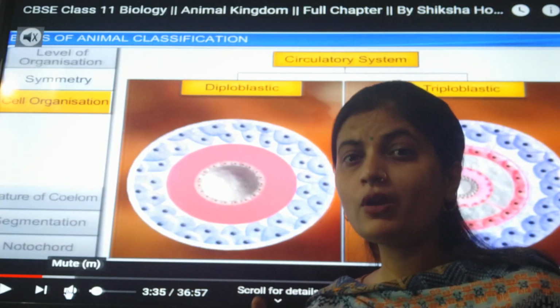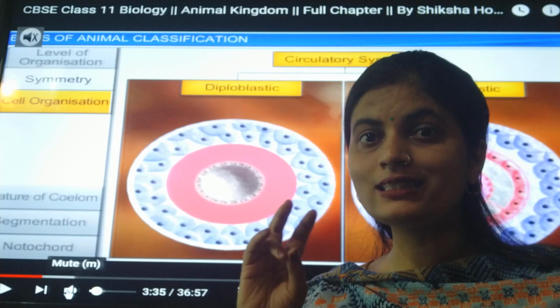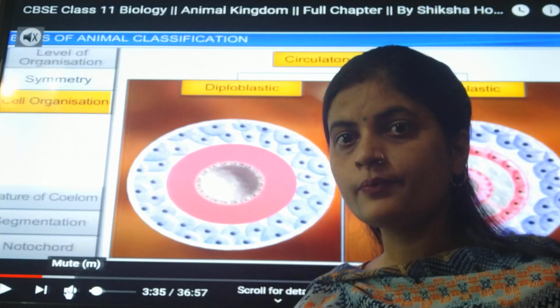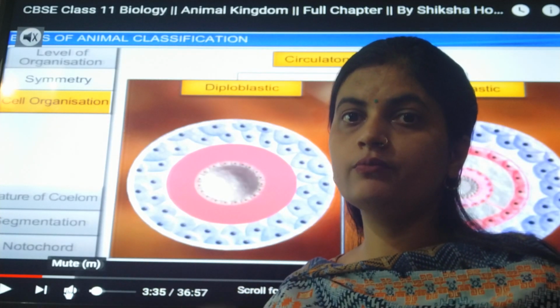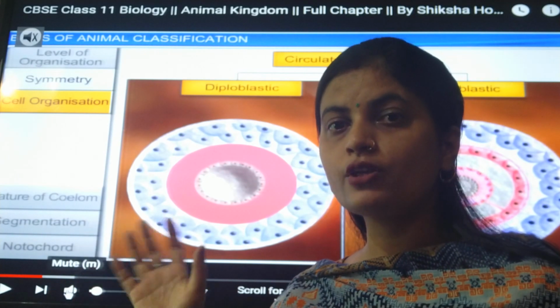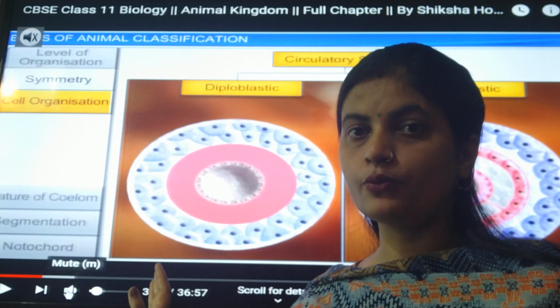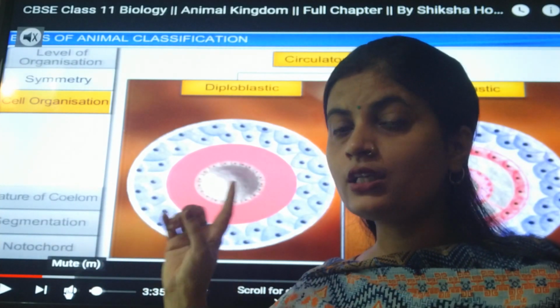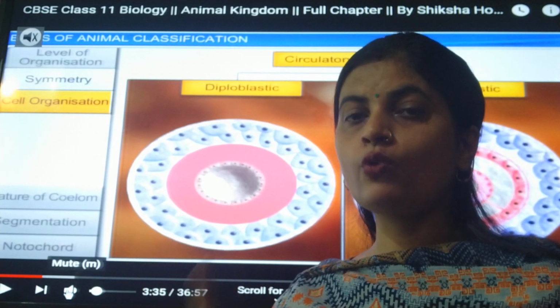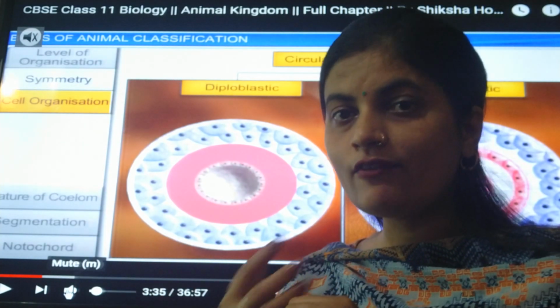Now what is diploblastic and what is triploblastic? That is the thing you have to focus on. It will work throughout, as you grow up and study, and it will help you every time. What is diploblastic? In diploblastic level of cell organization, what happens when embryonic development occurs?